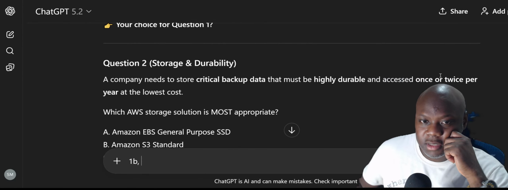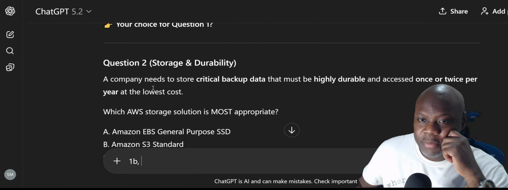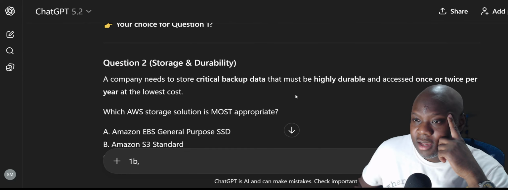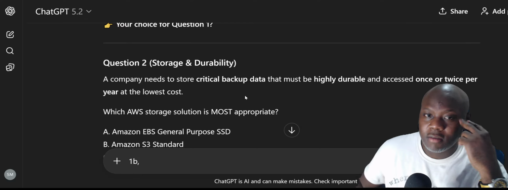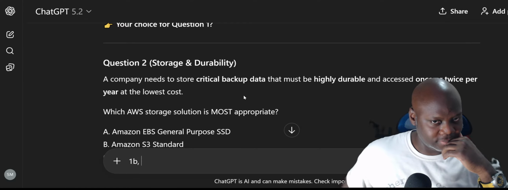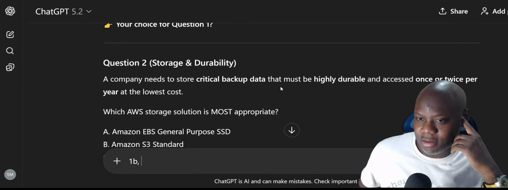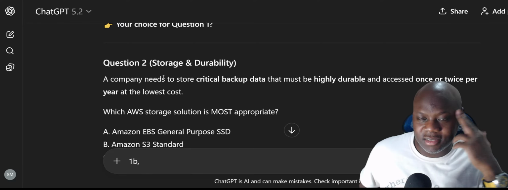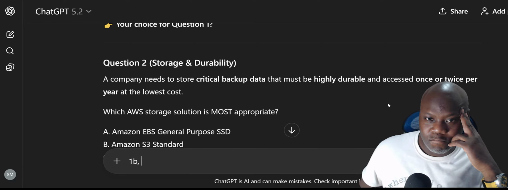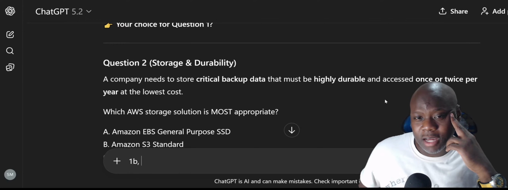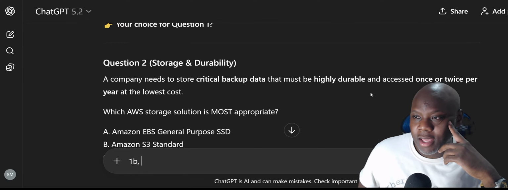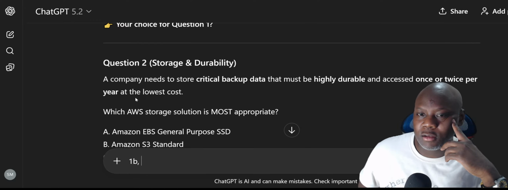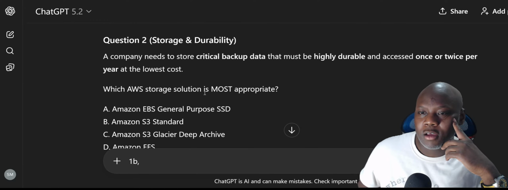All right, 13 minutes. We're doing good. All right. A company needs to store critical backup data that must be highly durable and accessed once or twice per year at the lowest cost. I think ChatGPT keeps giving me the same kind of questions, because I could have sworn when I was doing practice the other night it gave me similar questions. Different wording, but the same topic. Which AWS storage solution is most appropriate?